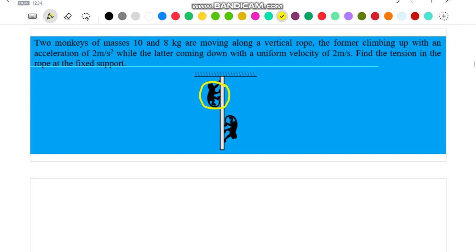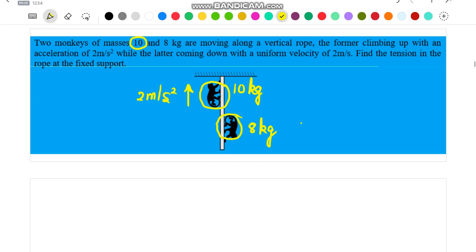So this is the first monkey having mass of 10 kg and is climbing upwards with an acceleration of 2 meter per second square. While the second monkey is coming down with uniform velocity of 2 meter per second and its mass is given to be equal to 8 kg. So the mass of first monkey is 10 kg while that of second monkey is 8 kg, and the second monkey is moving in downward direction with a speed of 2 meter per second. So we can say that the acceleration of second monkey is 0.